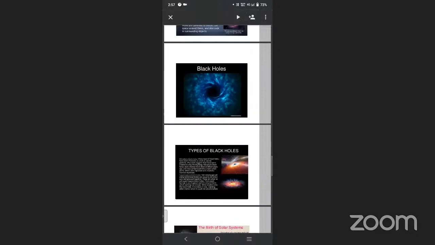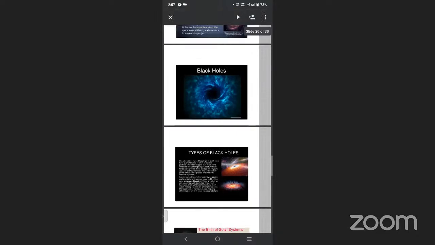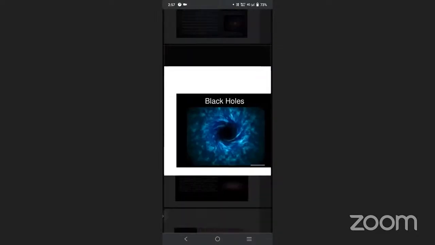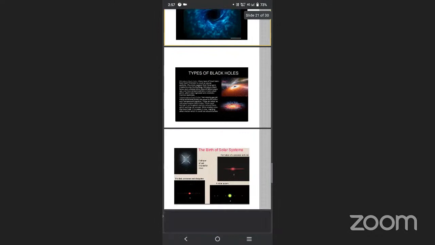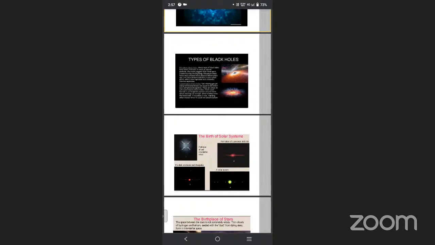These are the black hole images. Now we are going to talk about the types of black holes. Miniature black holes have an event horizon as small as atomic particles.